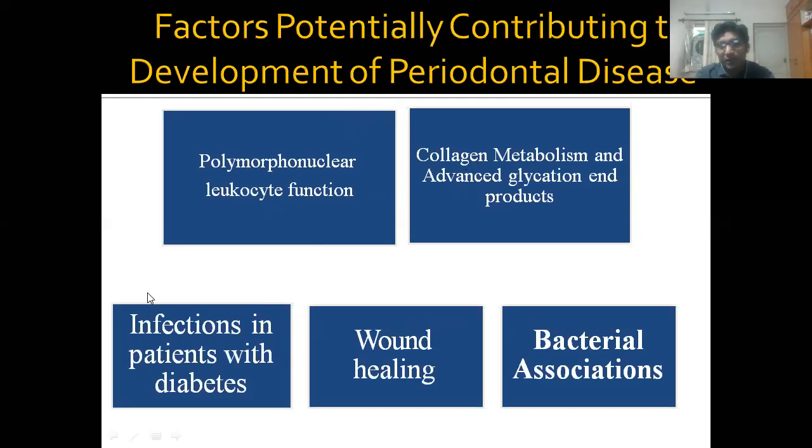There is impaired wound healing and chances of infection are more. That's why you should treat diabetic patients. You should do scaling and root planning under antibiotic coverage.